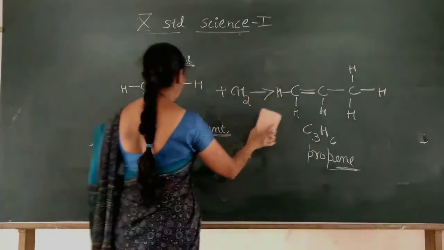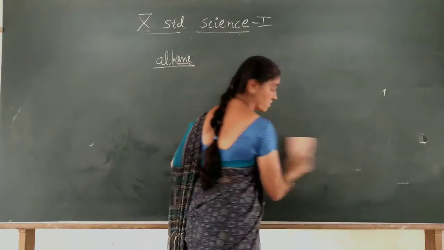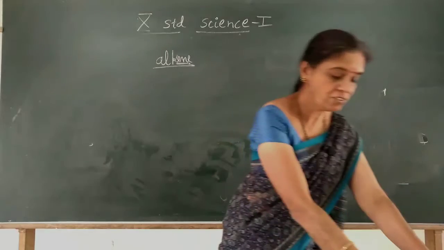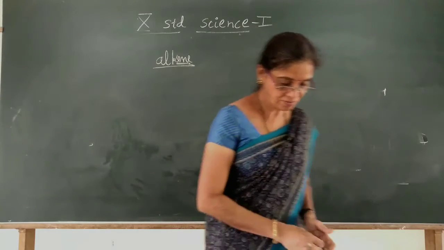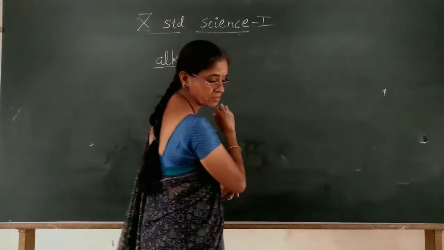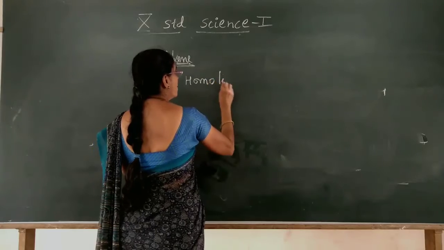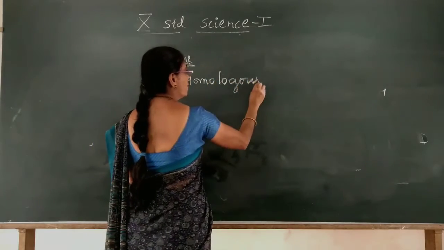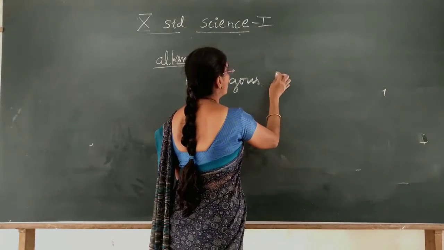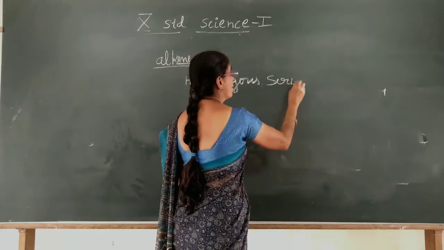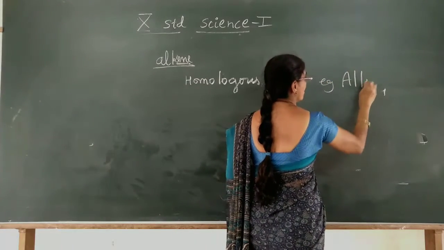Now one more homologous series we have, that is alkynes. Another example is alkynes.